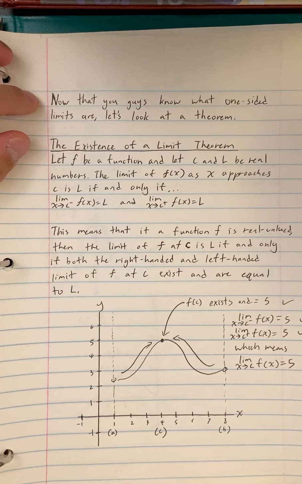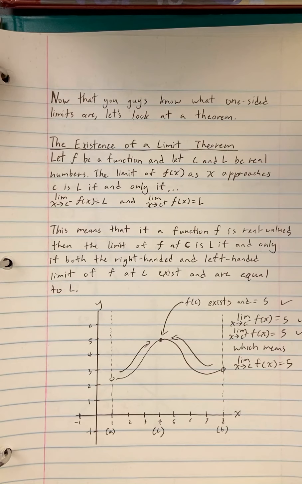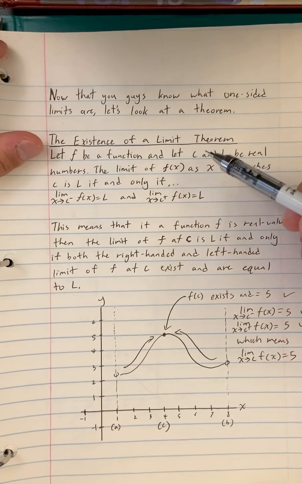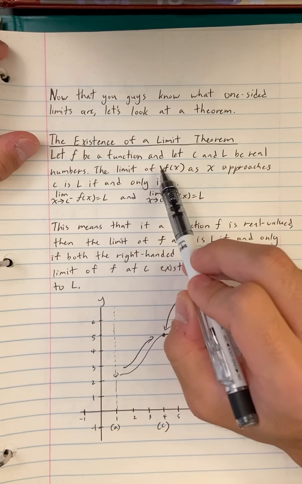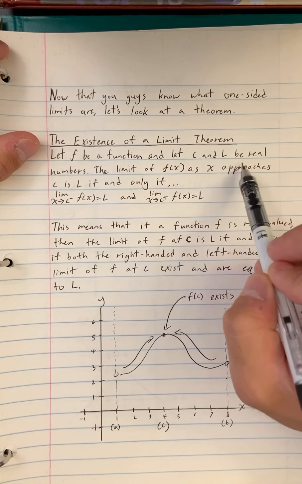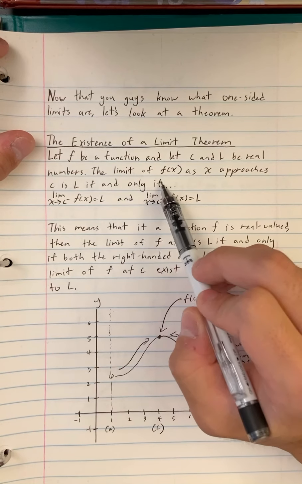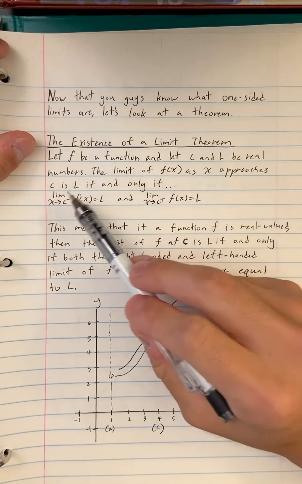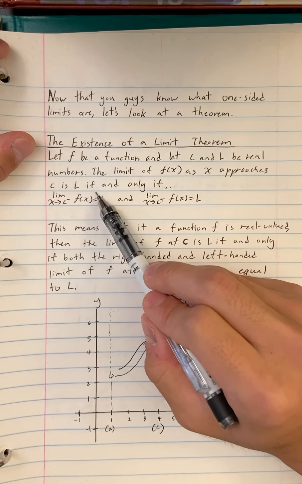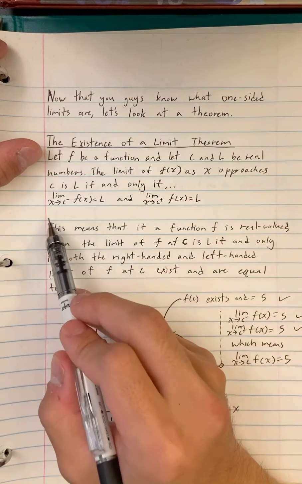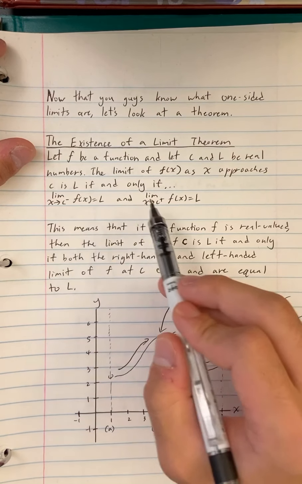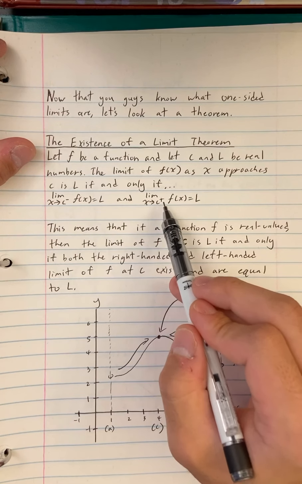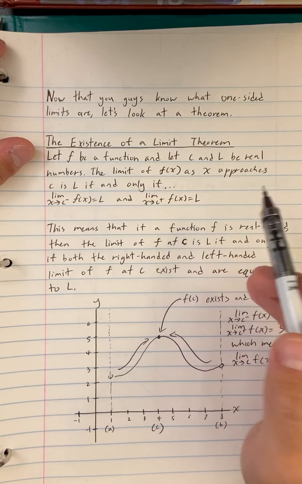Now that you know what one-sided limits are, let's look at a theorem. This is the existence of a limit theorem. Let f be a function and let c and L be real numbers. The limit of f of x as x approaches c is L if and only if the limit as x approaches c from the left of f of x equals L and the limit as x approaches c from the right of f of x equals L.